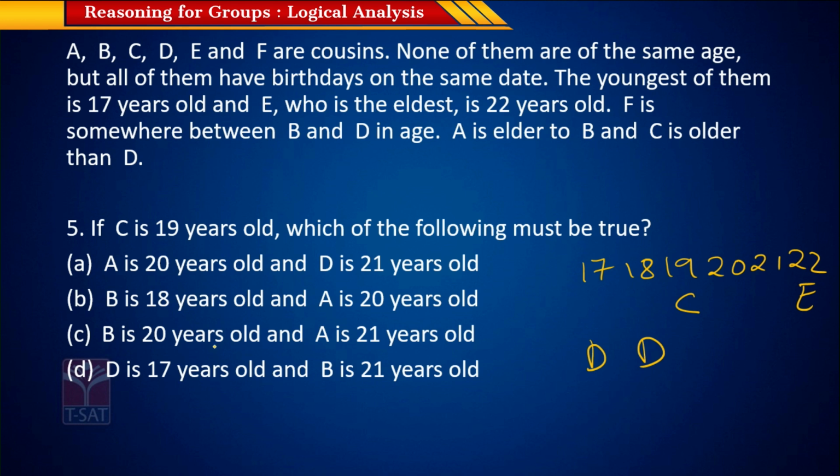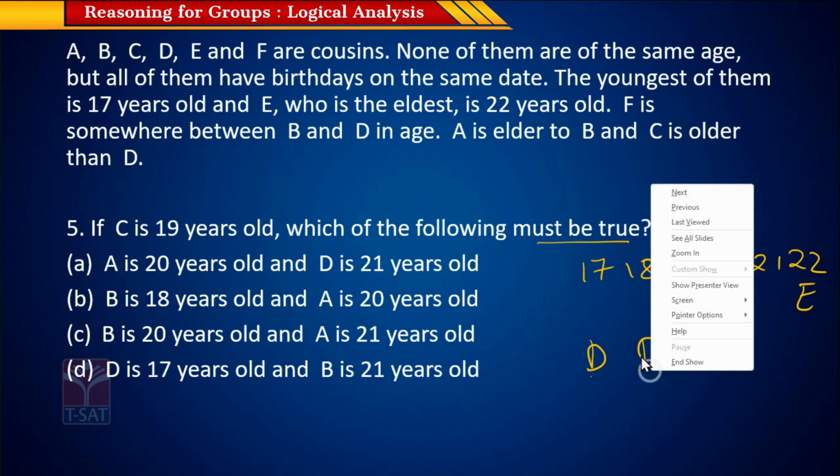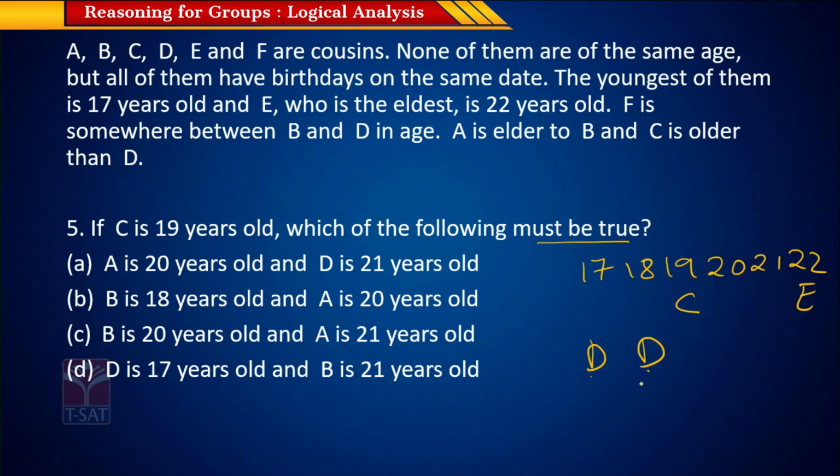Okay, so they're saying which must be true. So D can be 17 or D can be 18. And F has to come somewhere between B and D in age. If you have D here and C at 19 years old, and you have F here and B here, but you need A to the right of B because A is older to B. So this is not a possible combination.